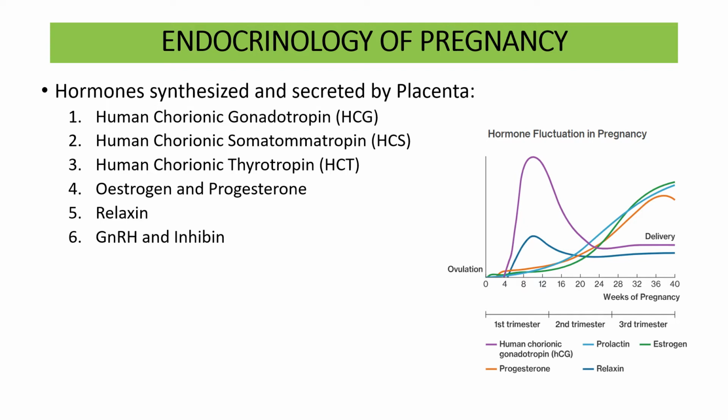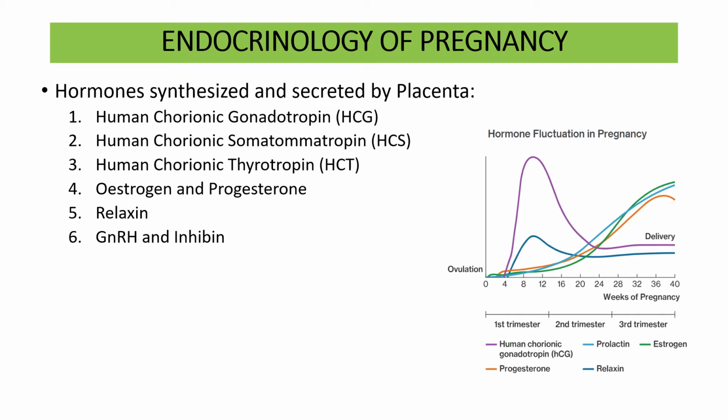These syncytial trophoblasts are a multinucleated cell mass which do not have clear-cut cell boundaries, and these are responsible for invasion of the fetus or the gestational sac in the endometrium. Okay, after implantation, the gestational sac is placed in between the layers of the endometrium, but it doesn't reach the myometrium.